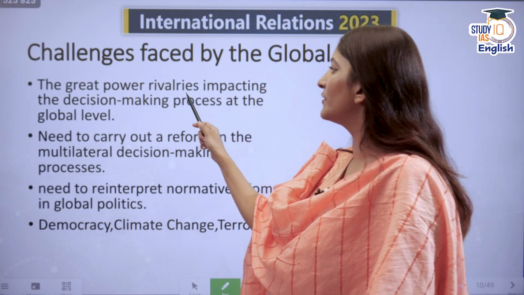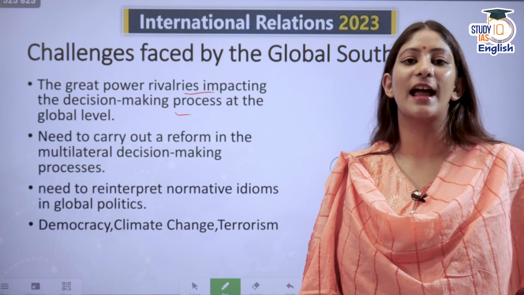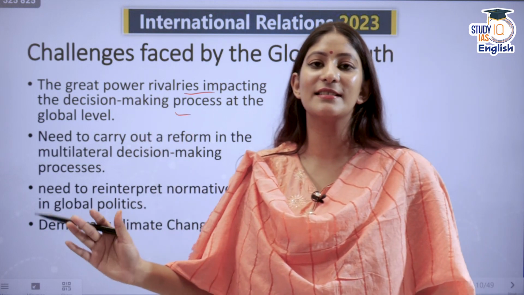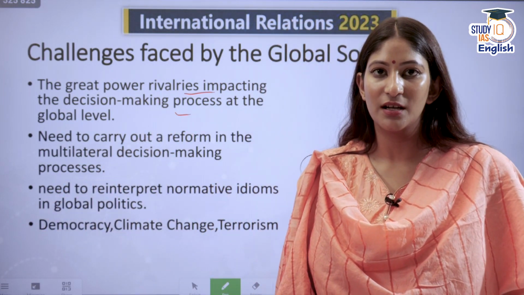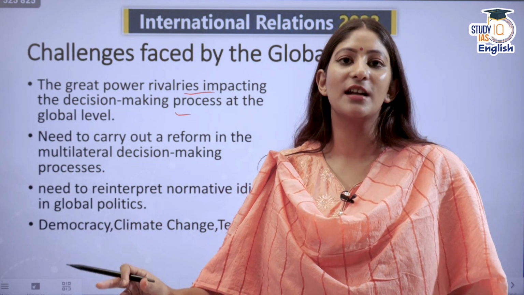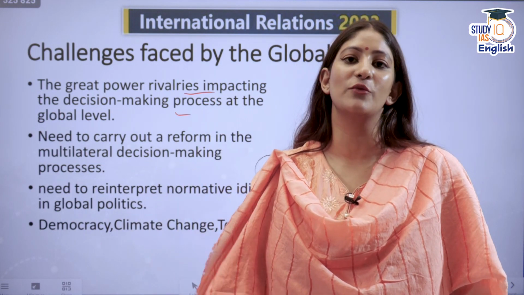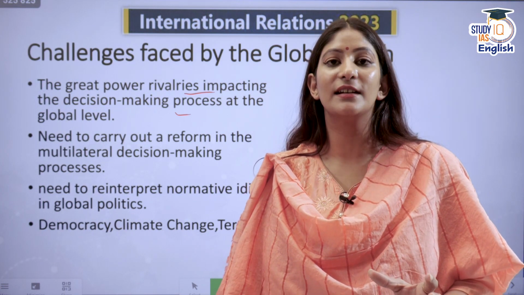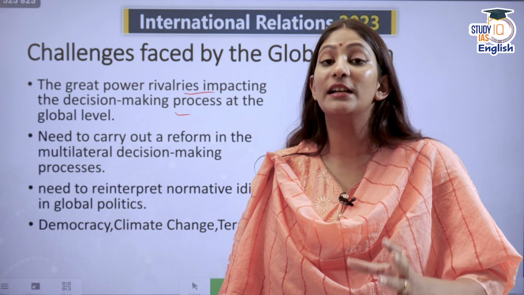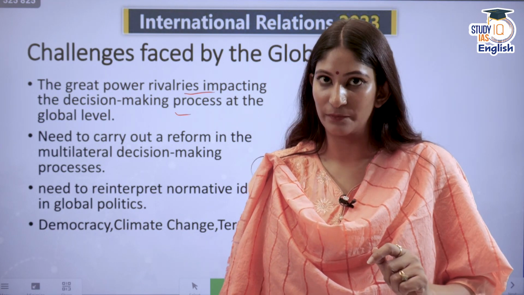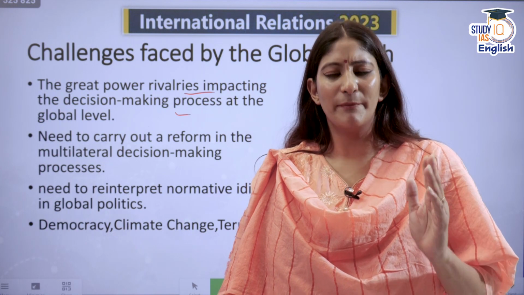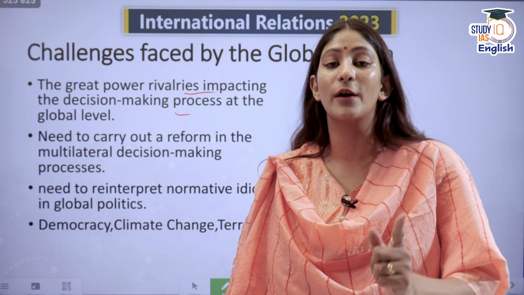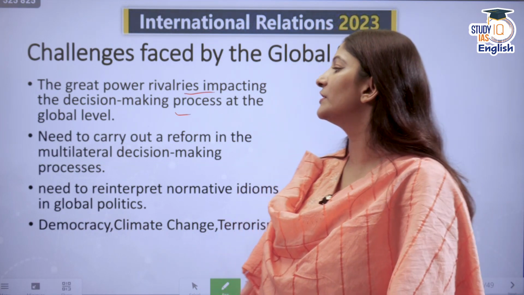The great power rivalries impact the decision-making process at the global level. USA is against Russia. Russia is against the USA. China is against the USA, but it is a friend of Russia. China and India are at loggerheads when it comes to the dispute with respect to international boundaries. So, these are the many issues that are shadowing the collective good of the global south. Many economies, big economies, are not seeing eye to eye with each other when it comes to certain foreign scenarios. So this is one of the challenges.